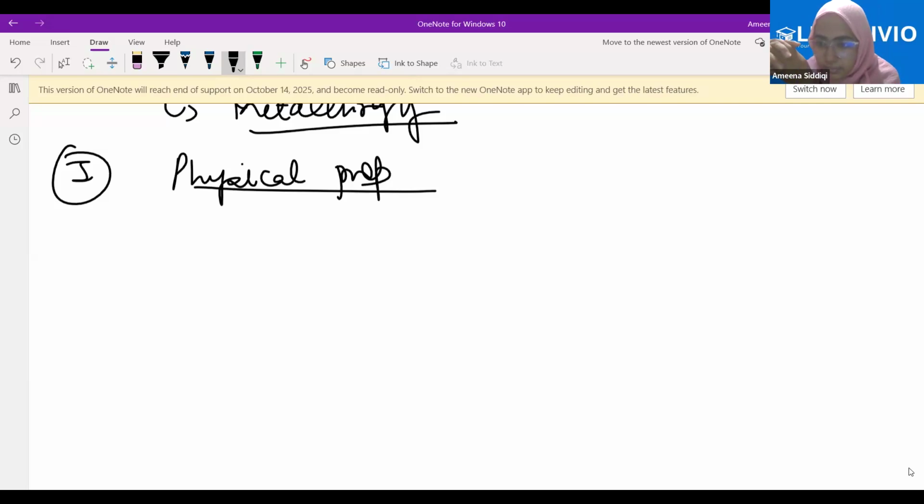Metals are lustrous and sonorous. Luster means shining. You will generally see metals with a shining effect on them, and that property is called being lustrous. Clear? And what do we mean by sonorous?